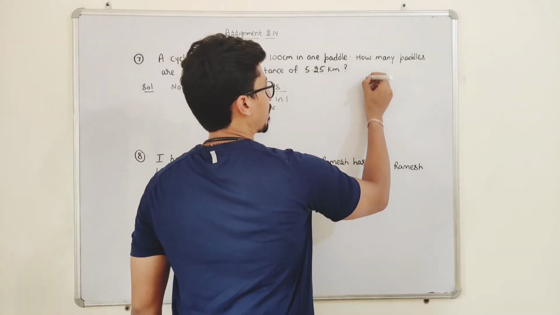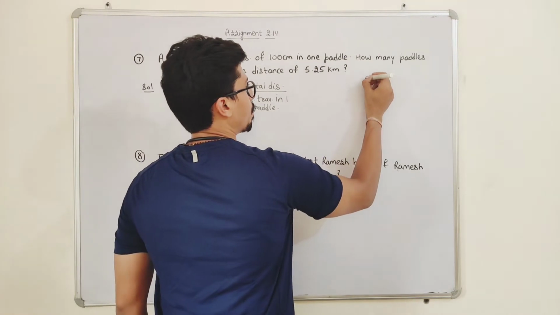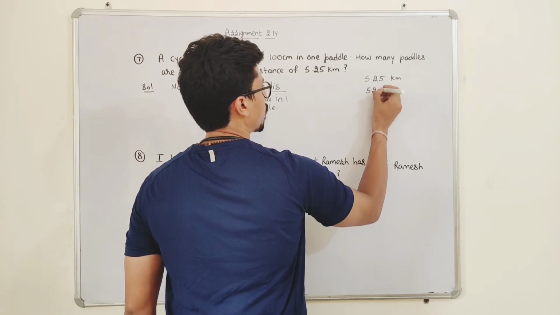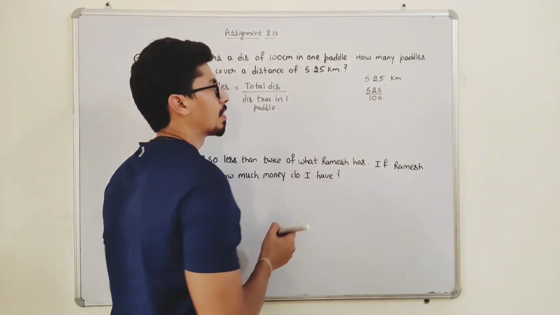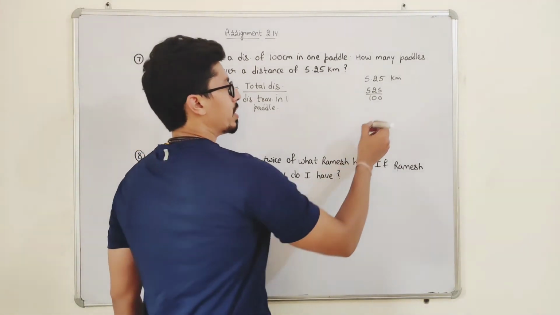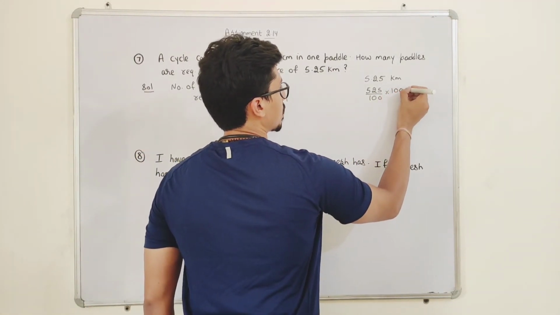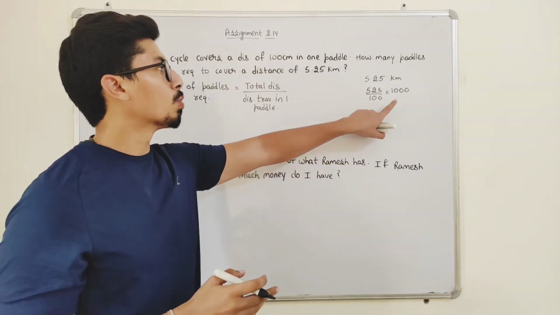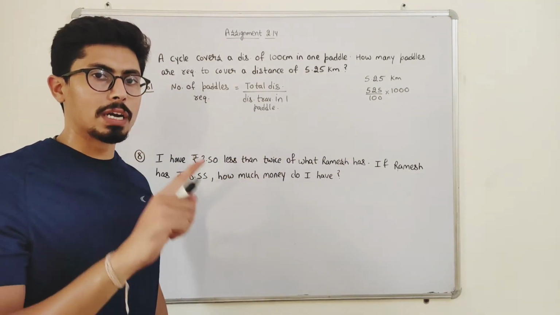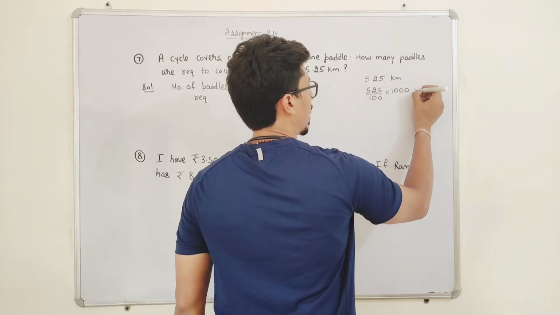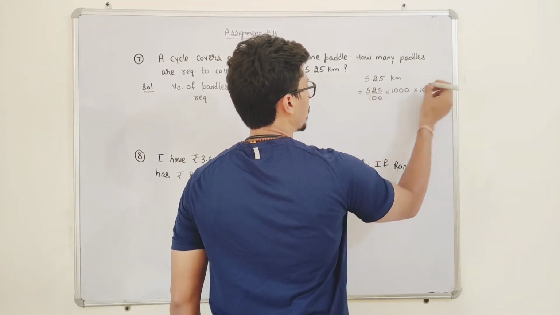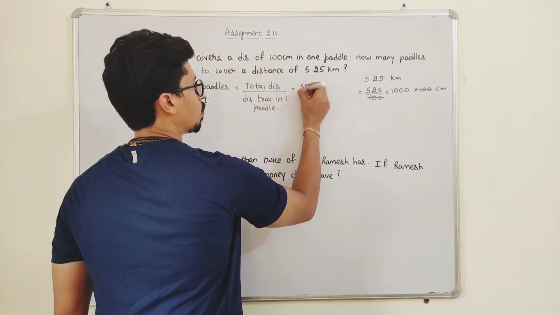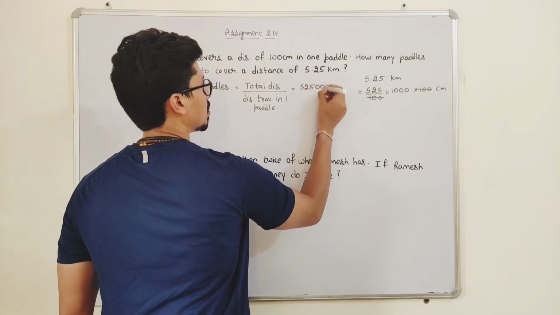Convert this into centimeters. Okay, 5.25 is in kilometers. I can write it like this: 525 upon 100, because after the decimal there are two digits. Now if I multiply it by 1000, it will convert into meters, because 1 kilometer is equal to 1000 meters. Now this is in meters, and to convert meters into centimeters, I have to multiply it by 100. So now it is in centimeters. The 100 cancels out with this 100. So the total distance is 525 and 1, 2, 3 zeros.